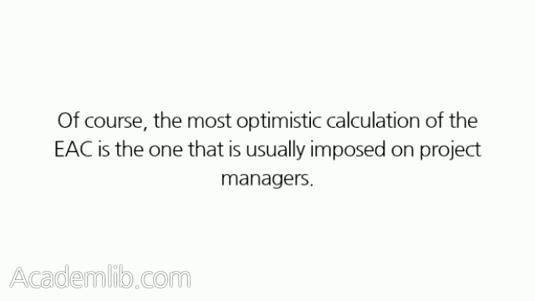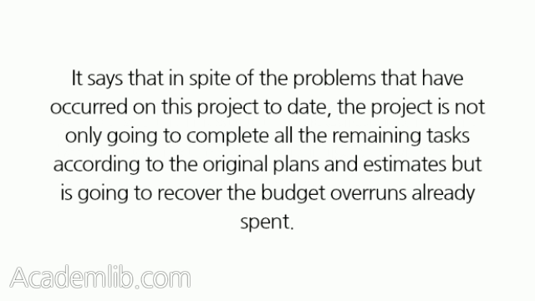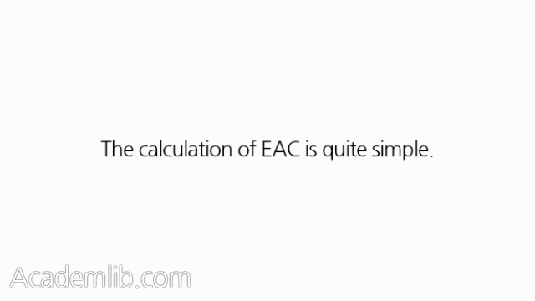Of course, the most optimistic calculation of the EAC is the one that is usually imposed on project managers. It says that in spite of the problems that have occurred on this project to date, the project is not only going to complete all the remaining tasks according to the original plans and estimates but is going to recover the budget overruns already spent. The calculation of EAC is quite simple.